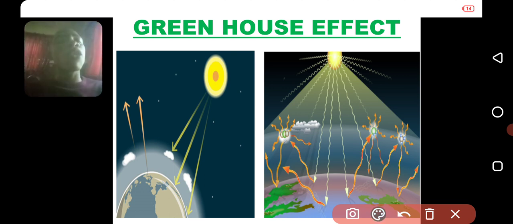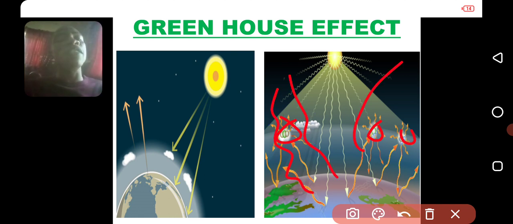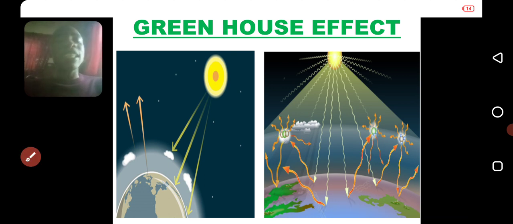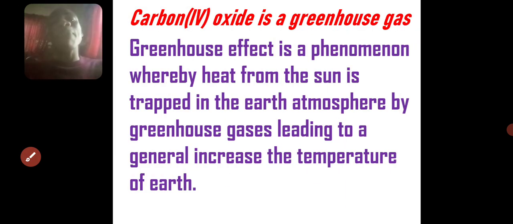As you can see in the second picture here, the heat from the sun is being trapped by these greenhouse gases. Instead of the heat leaving our earth so that the temperature of the earth can remain constant, these gases trap the heat into the earth and prevent it from going out. What will happen? This will lead to a general increase in the temperature of the earth. And this has a lot of consequences for us as the inhabitants of the earth.